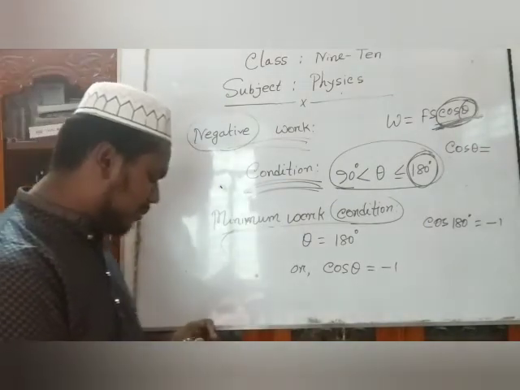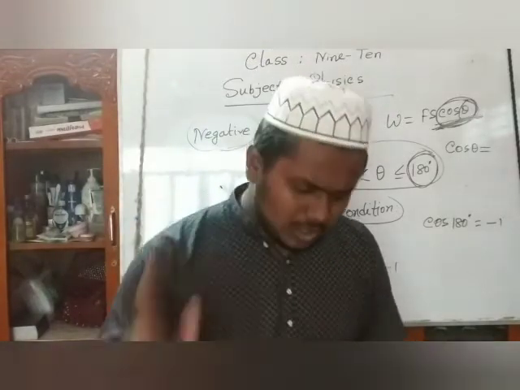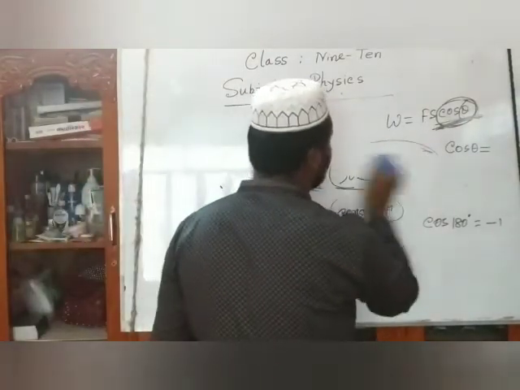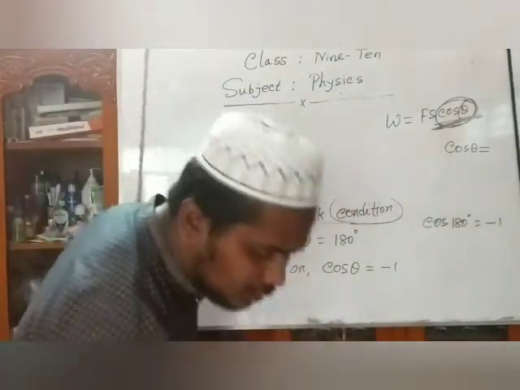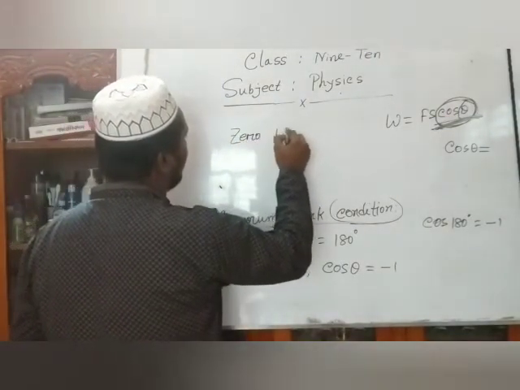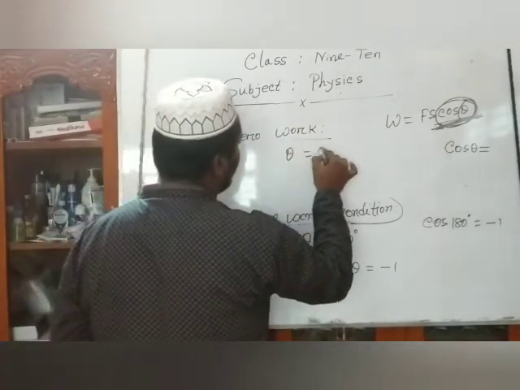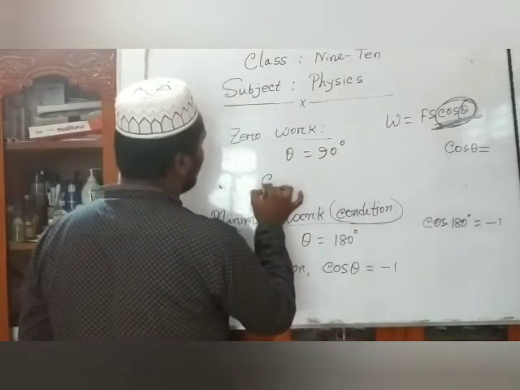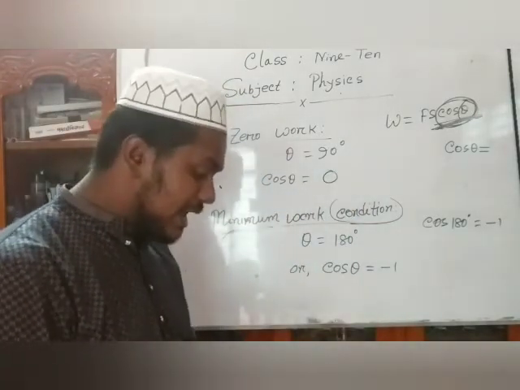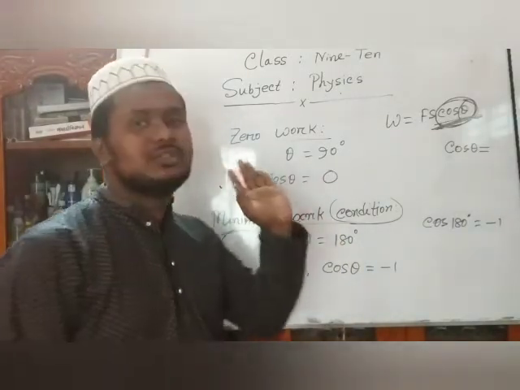Dear students, আমরা টু টাইপস নিয়ে কথা বলেছি, একটা হলো পজিটিভ ওয়ার্ক আর একটা হচ্ছে নেগেটিভ ওয়ার্ক. And zero work, that means the angle is 90 degree, or cos theta equal to 0. That means the angle is 90 degree or the value of cos theta equals 0. Which one is called zero work?